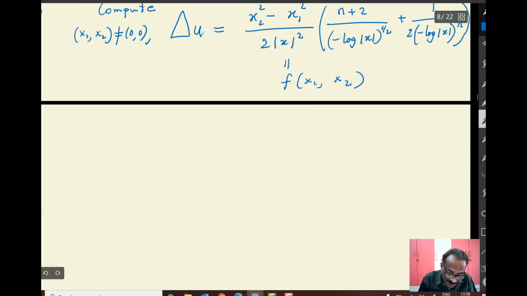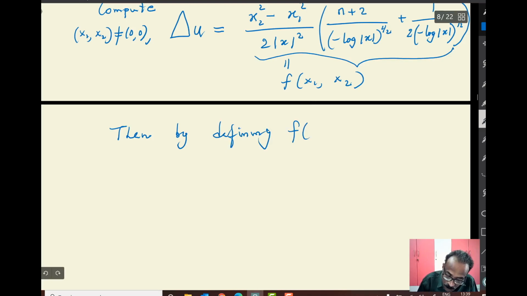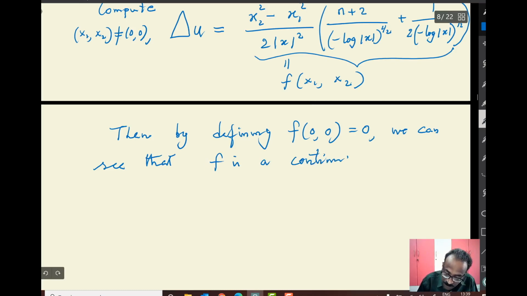But what is interesting is that you can verify that this has a limit. By defining f of 0, 0 equal to 0, we can see that, and I will leave these computations to you, that f is a continuous function in B_r of 0.